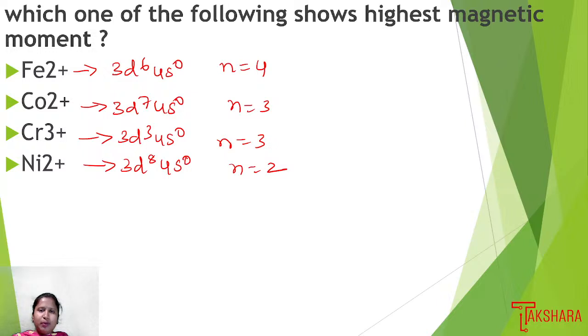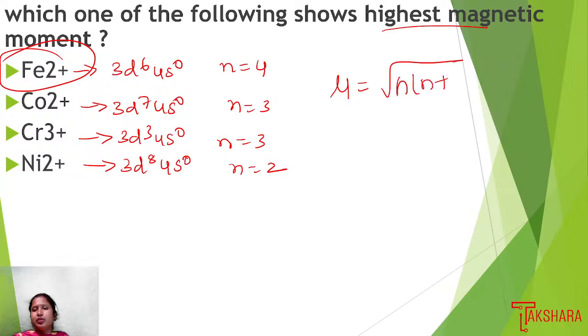So the maximum number of unpaired electrons is in Fe2 plus, so the magnetic moment value is also higher for Fe2 plus. If you want, you can calculate using this formula: mu equals square root of n into n plus 2 Bohr magneton. You substitute the number of unpaired electrons in place of n for each option and calculate it. So Fe2 plus will have the highest magnetic moment value.